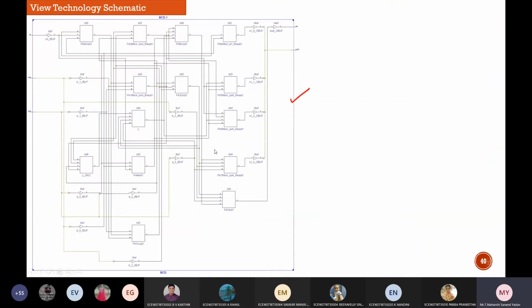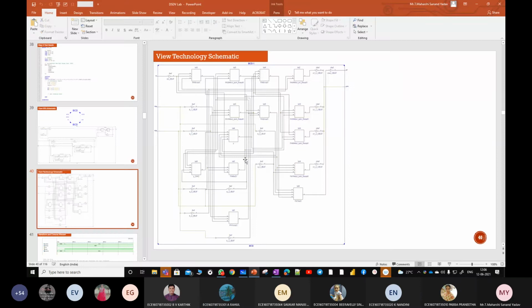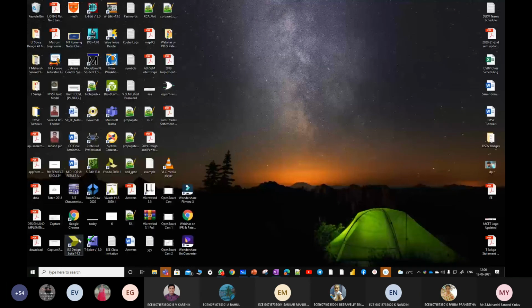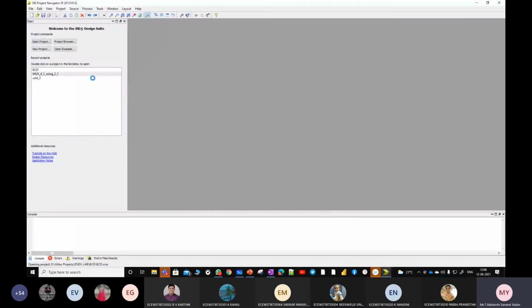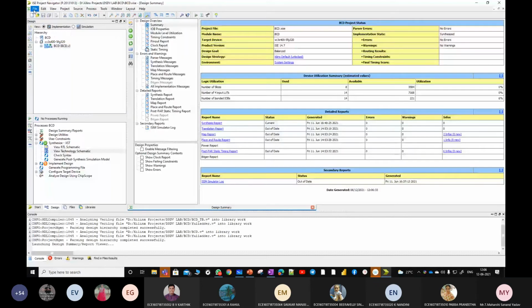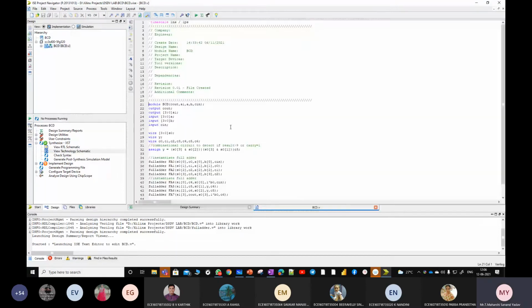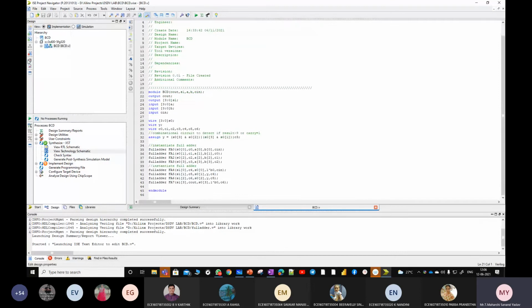Do you know how to take the printouts of this, or do you want me to show once again? First, everyone try to install this particular software. Okay, the BCD code is already opened, the same concept which I've explained.